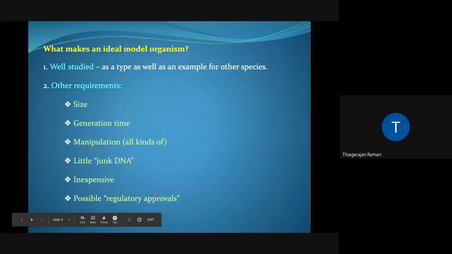The last point is also important because zebrafish "definitely needs regulatory approvals." But please remember, I have put this in quotes because there are not a lot of institutes which actually require regulatory approvals for work in zebrafish. In some category, these regulatory approvals are primarily needed for larger animals such as your rodents.